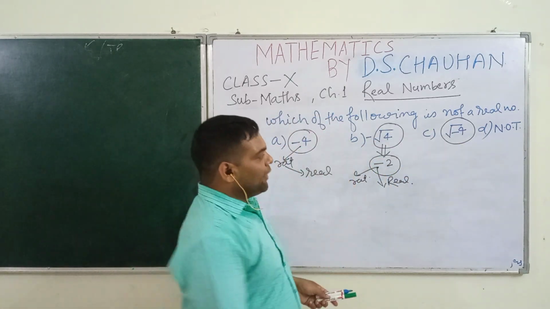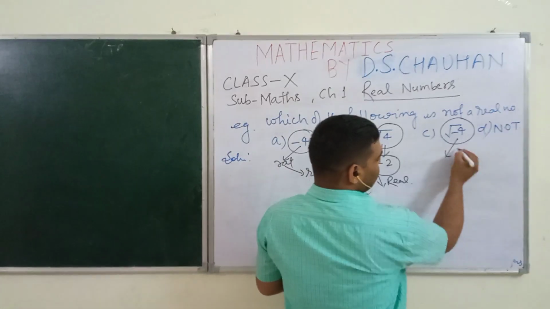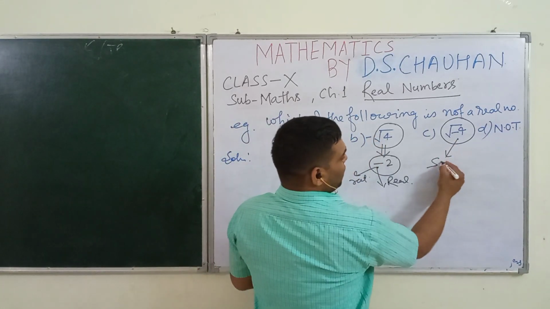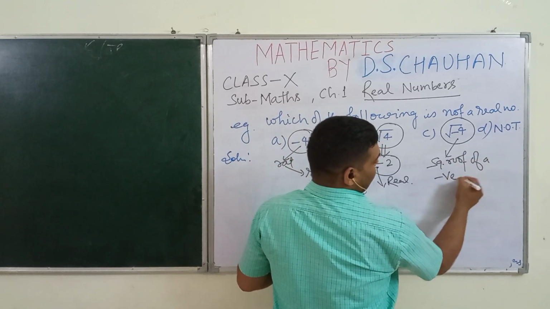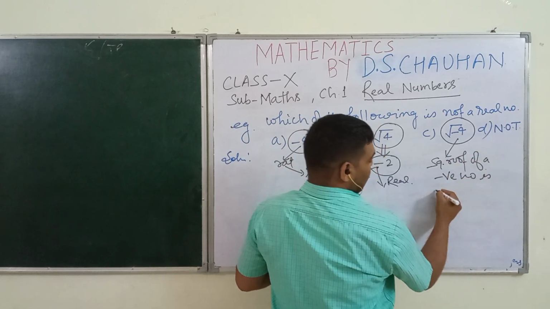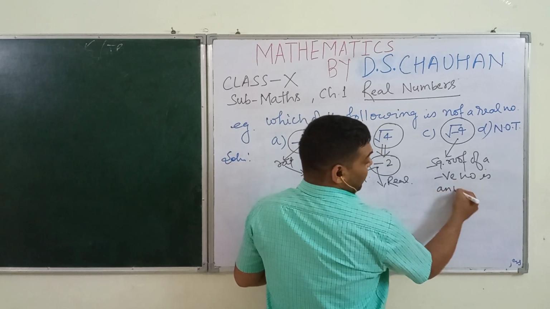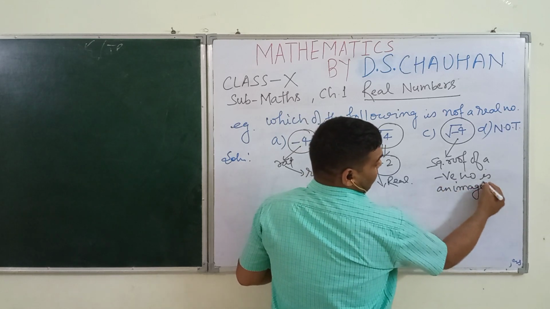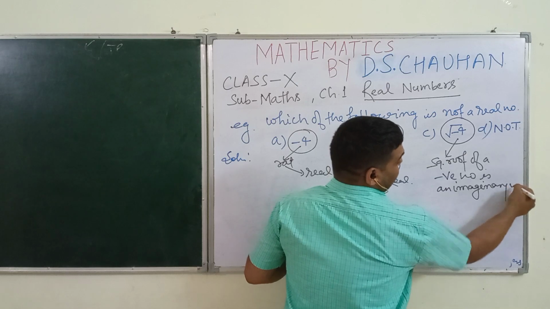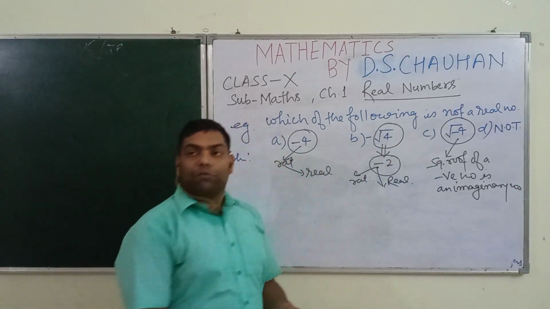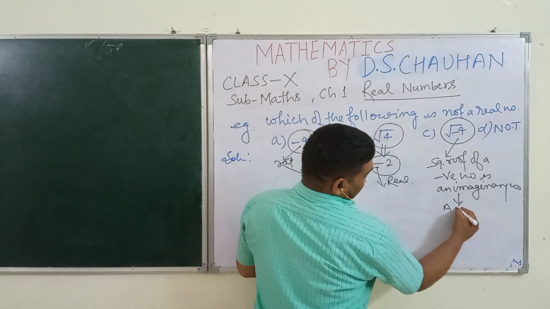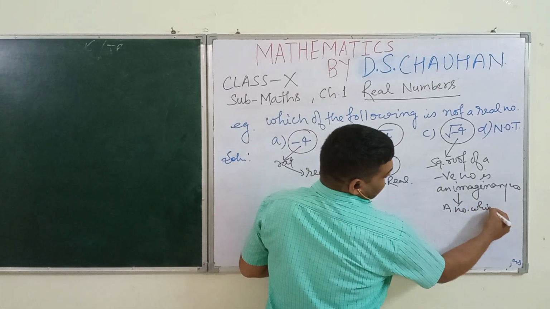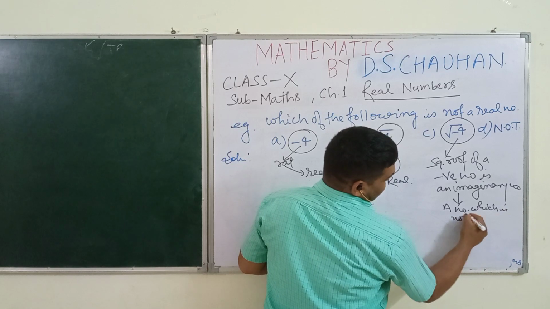Well students, remember always, the square root of a negative number is an imaginary number. What is an imaginary number? A number which is not real.